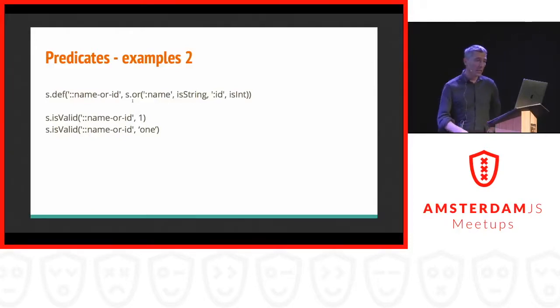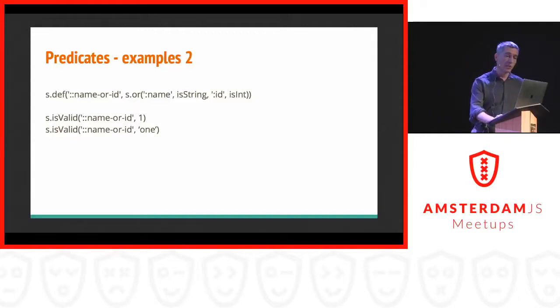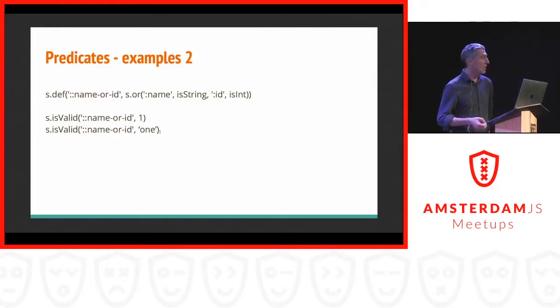And in this case, if I say isValid nameOrId 1, it will say yes, that's valid because this is an integer. And even the string 1 is also valid because in this case it's a string. If I would try to put in a floating point number in here, it would complain and say, well, sorry, this is not a valid predicate.